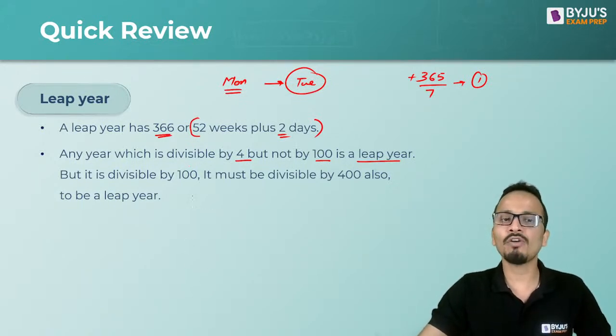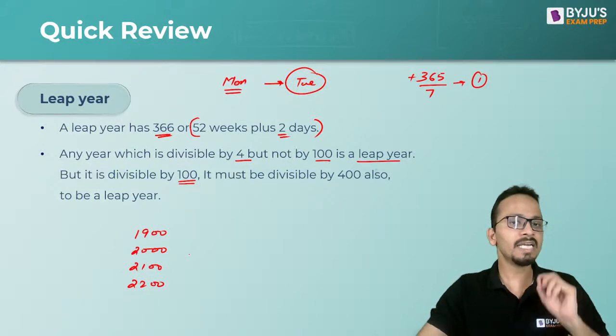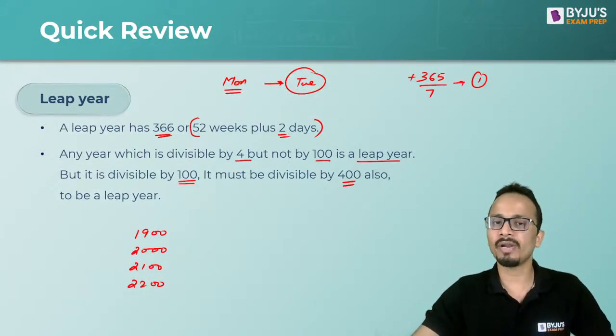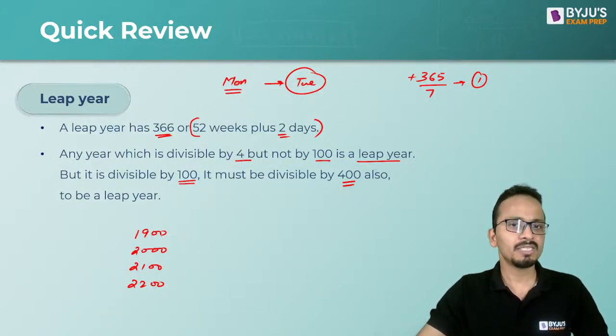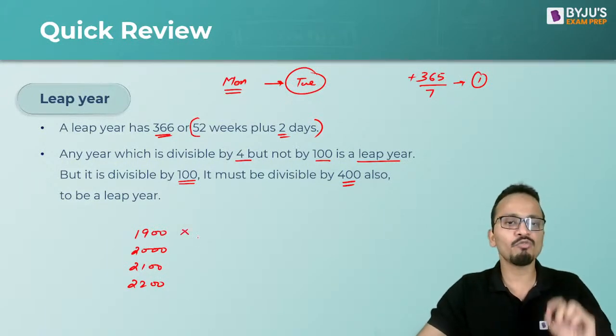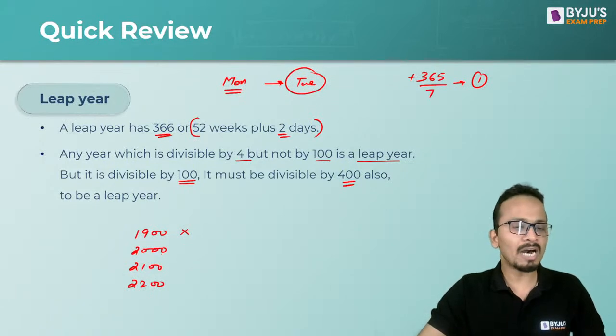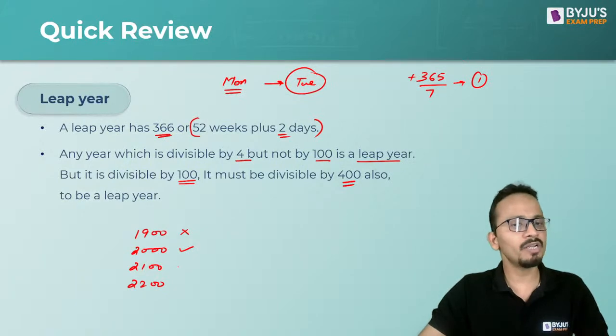But in case of century years, like 1900, 2000, 2100, 2200, it must be divisible by 400 as well. So 1900 is divisible by 4 but not by 400. So 1900 will not be a leap year. 2000 is divisible by 400. It will be a leap year. 2100 will not be a leap year. 2200 will not be a leap year.